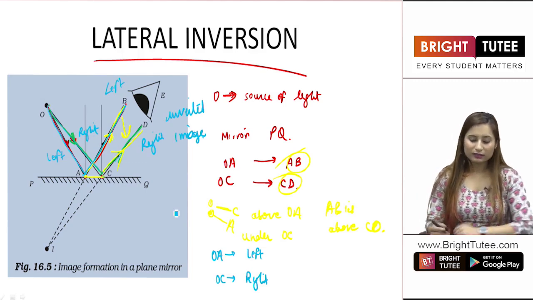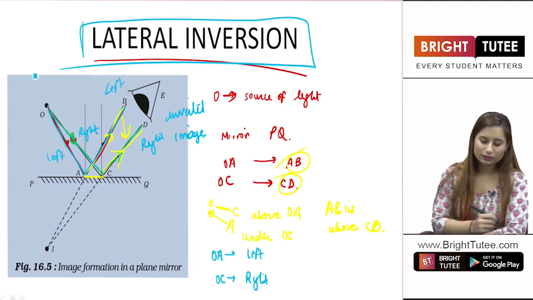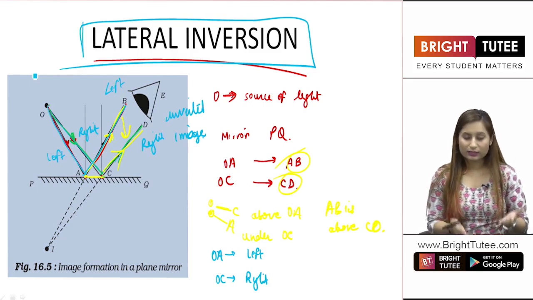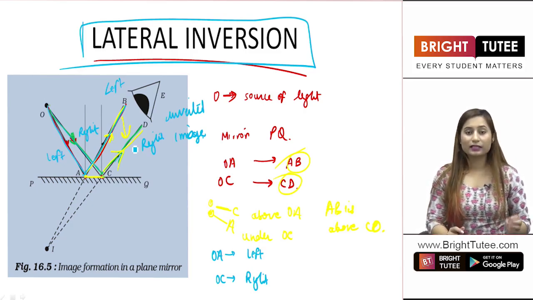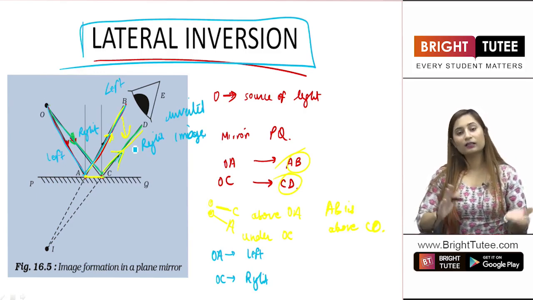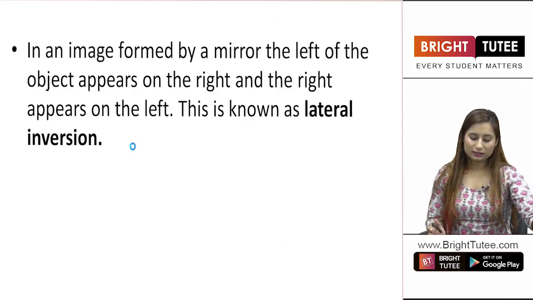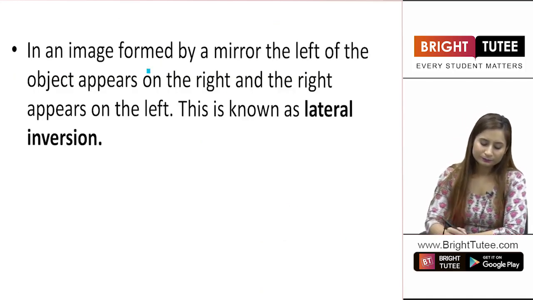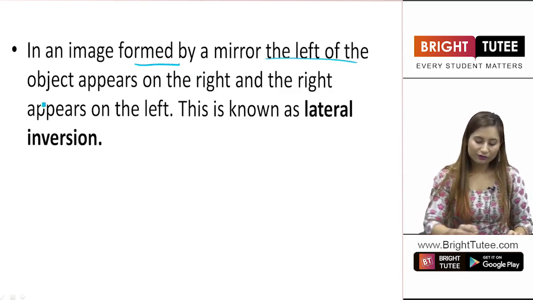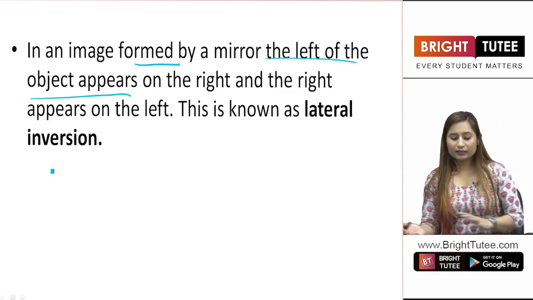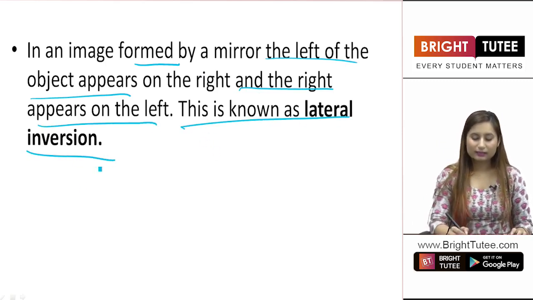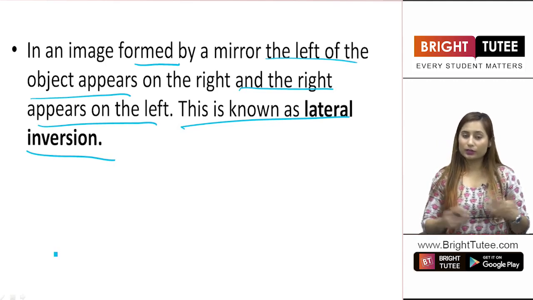So what have we learned? This is lateral inversion. We see the inverted image in the mirror. Now why is that so? I just told you that the rays get reflected due to the mirror and we obtain a laterally inverted image. Let us look into the definition now. In an image formed by a mirror, the left of the object appears on the right and the right appears on the left. This is known as lateral inversion. This is what I was talking about.